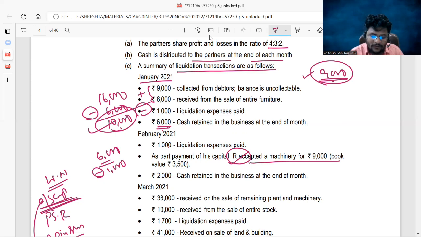Okay, sir, apart from this transaction, just put aside this transaction. Opening I have 6,000, liquidation expenses incurred 1,000, cash retained in the business at the end of the month 2,000. Then how much cash is available, you know? Minus 2,000 should be utilized for the next month, so the utilizable cash for distribution among the partners or the other parties was only 3,000.